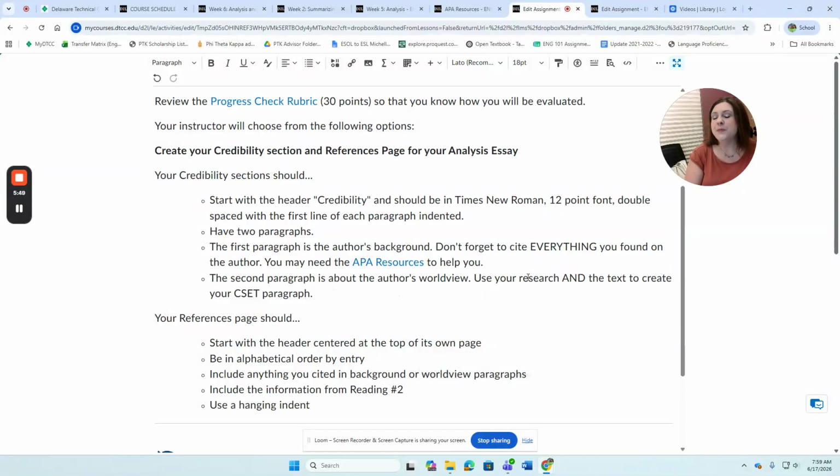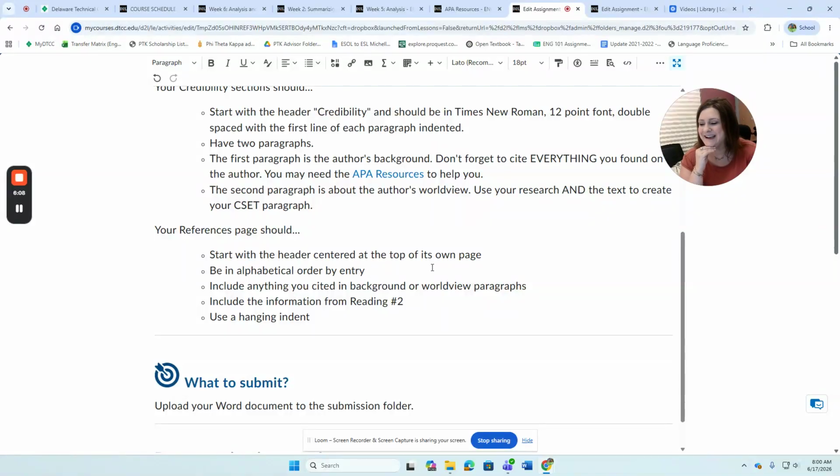All right, so what I'm going to do is in our announcement, I'm going to add a sheet for you that's going to help you learn worldview and figure out the author's worldview. So look for that in our announcement below. I might even be kind enough and add it here in the directions as we go on. Maybe I'll be nice.